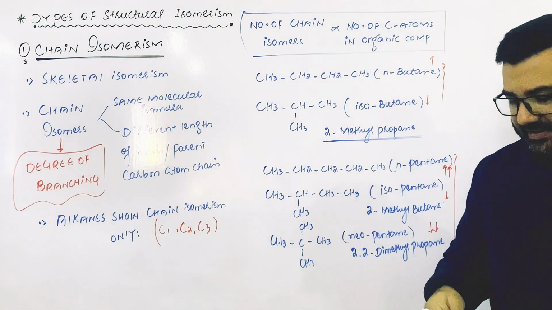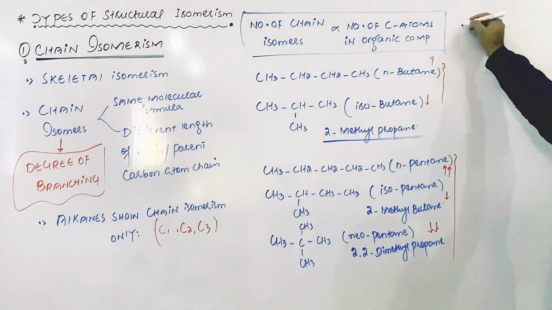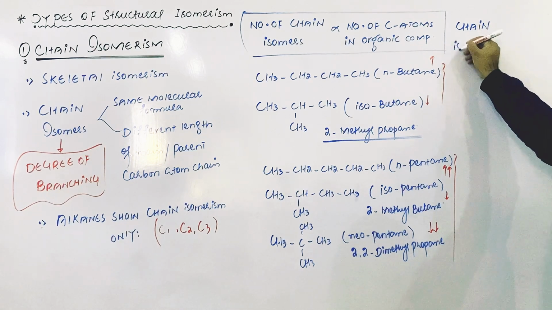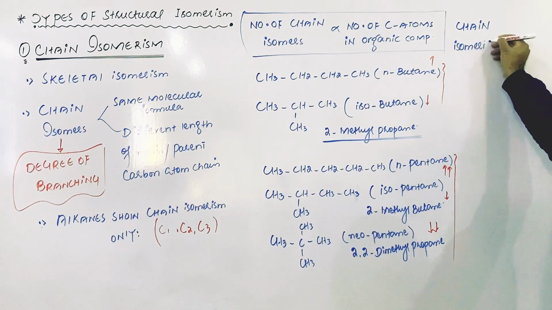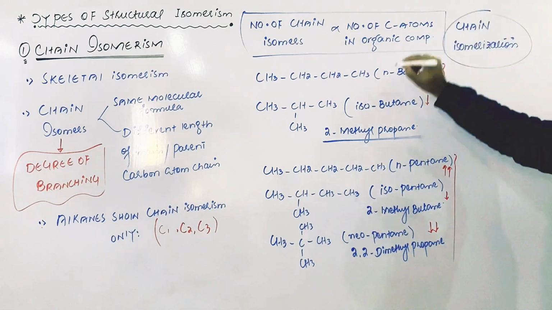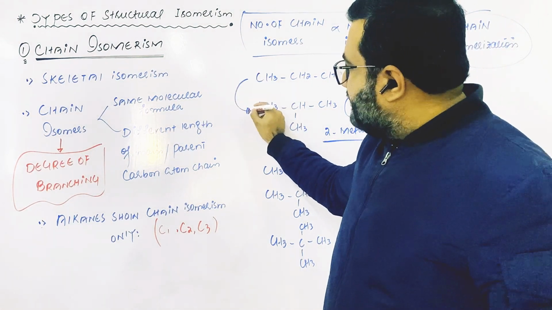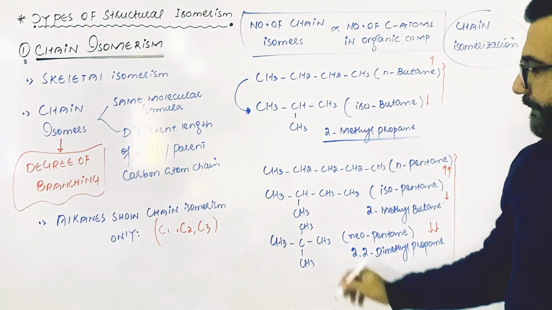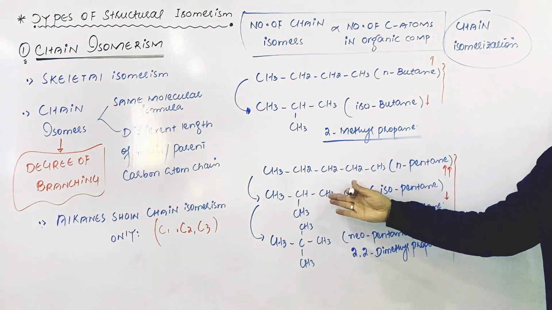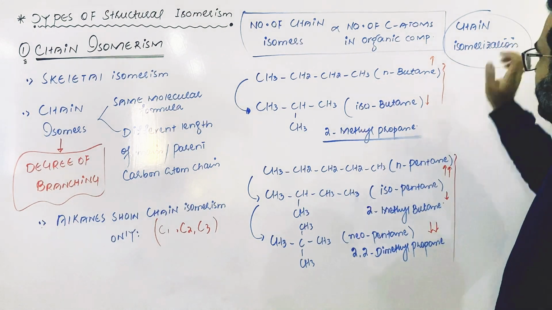But one very important thing: chain isomerism is important because there is a process called chain isomerization. Dear students, chain isomerization is the process in which normal isomers are changed into branched isomers. Normal isomers will be converted into branched isomers, and branched isomers will be converted into more branched isomers. That process is called chain isomerization.